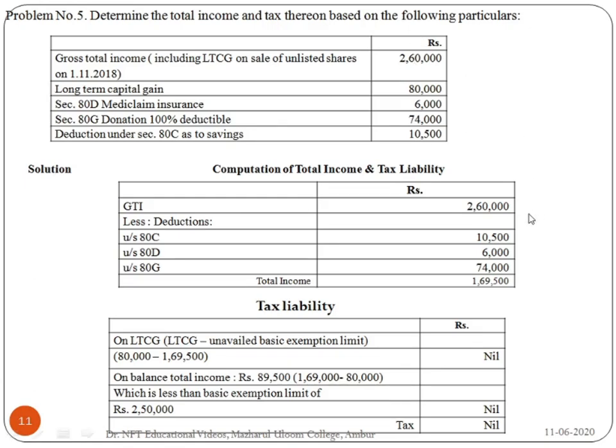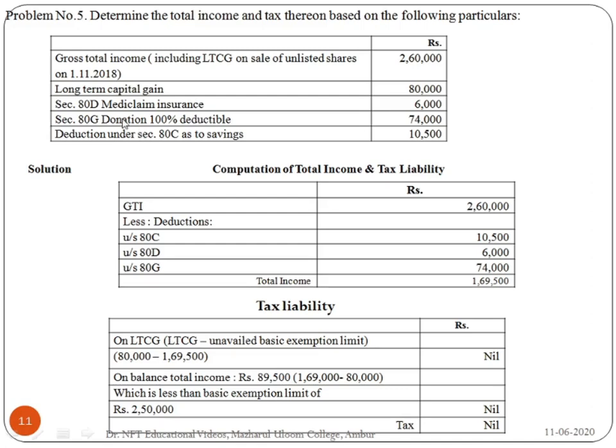Here the gross total income is 2,60,000, and we have to see the deductions. Here you have got the mediclaim insurance 80D, which is 6,000. Then 80G is given 100% deductible 74,000. 80C is 10,500. For this 80C you can claim till the extent of 1,50,000, but you have got only 10,500. So total amount you can write 10,500.